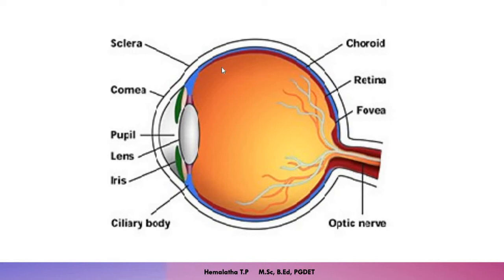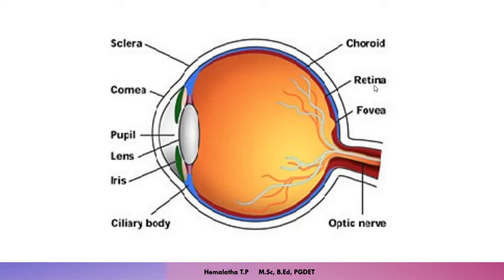This sclera is the outermost layer which is made up of a protein called collagen. This sclera is tough tissue, made up of white collagen tissue. And the function of the sclera is protection. The second layer, or the second membrane, is choroid. This choroid is richly supplied with blood. It contains blood vessels, and these blood vessels will supply the blood to the eye.